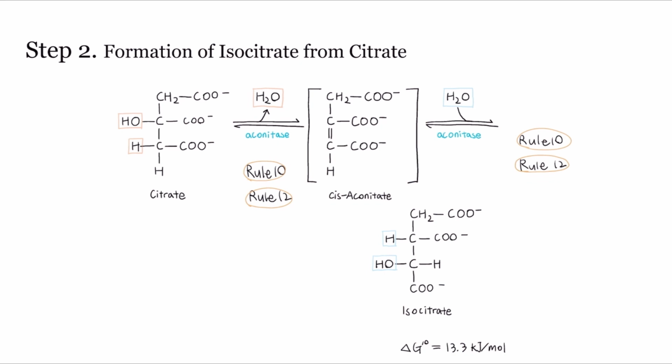This rule comes into play considering the actual concentrations of products and reactants in the cell. Even though the standard free energy is positive, which usually suggests the reaction is not spontaneous, the reaction proceeds in the direction of isocitrate formation. This is because isocitrate is immediately consumed in the next step of the cycle, effectively reducing its concentration.